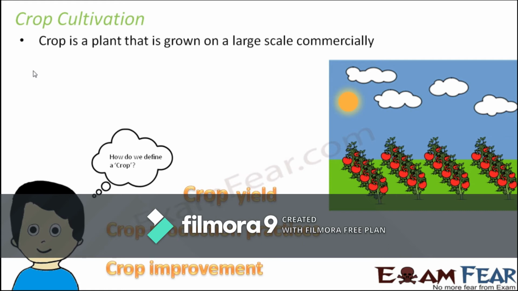We call it a crop. So a crop is always a huge number of plants grown on a large scale, for commercial purpose. Obviously, if I am planting 10,000 tomato plants, that is definitely not for my individual use, right? That is because I want to sell them. So that's for a commercial purpose.